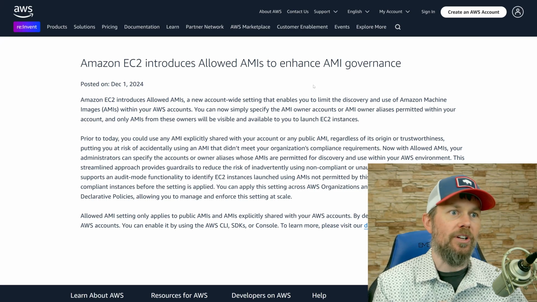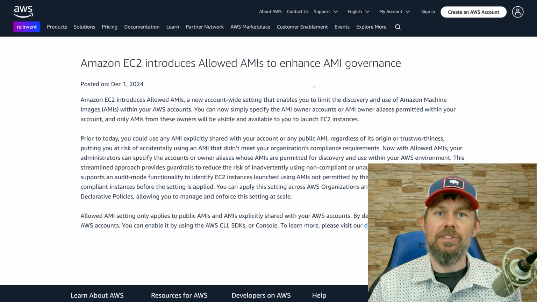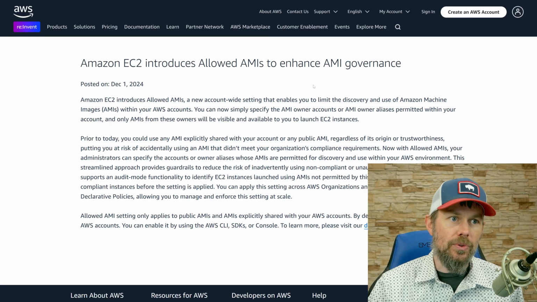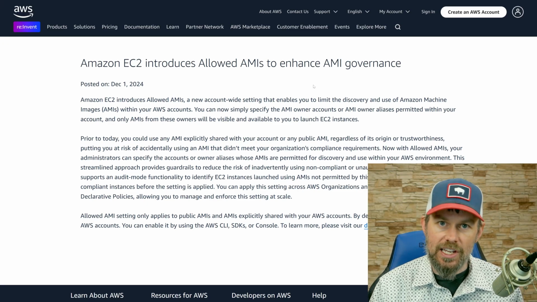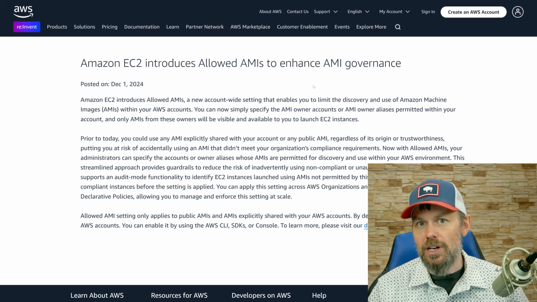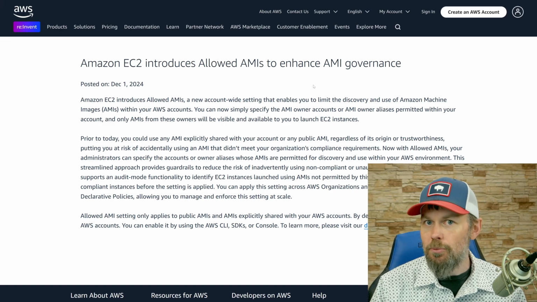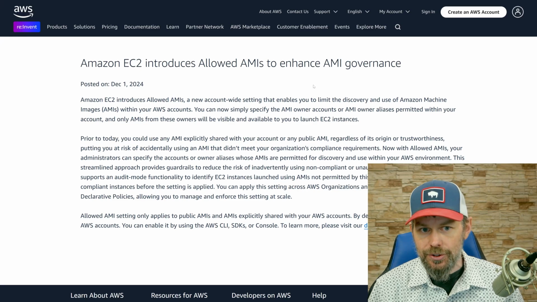So if you're deploying Kubernetes clusters, or standalone EC2 instances, things of that nature, you can just take those images from that centralized account rather than having each DevOps team that owns different accounts in your organization having to build their own custom images, right? It allows you to centralize the security policy controls, and it also makes everybody else more efficient because they don't have to worry about that custom AMI build.